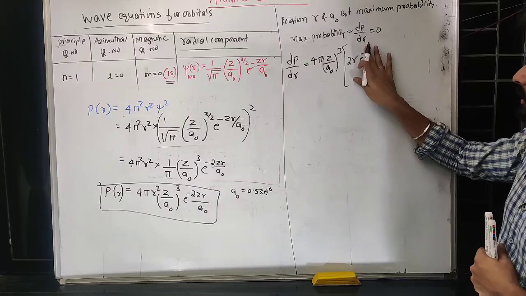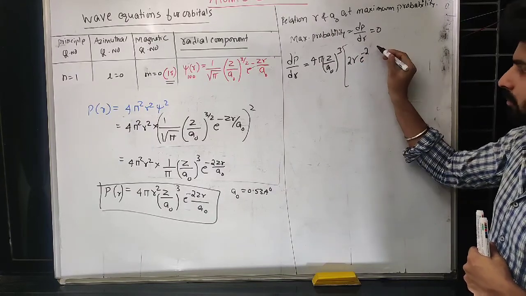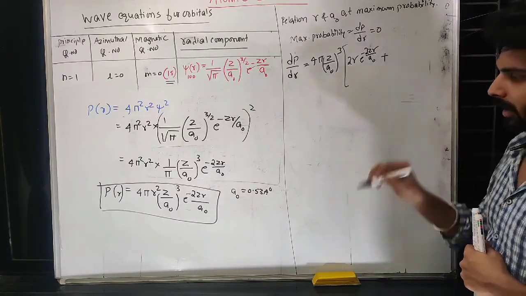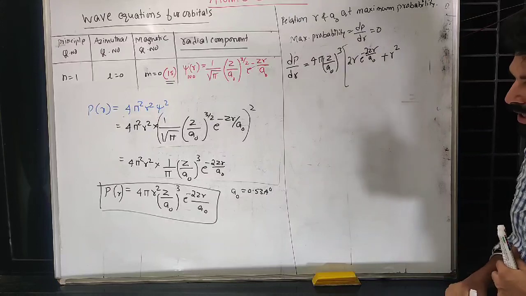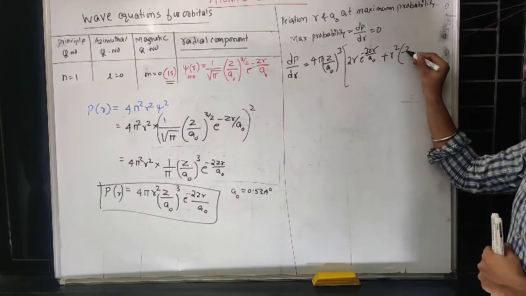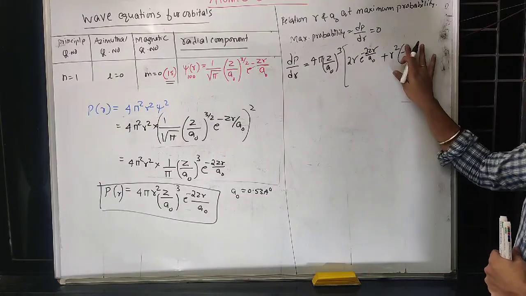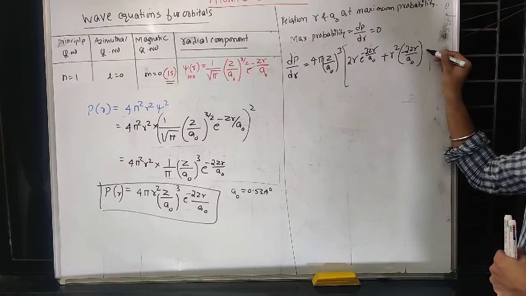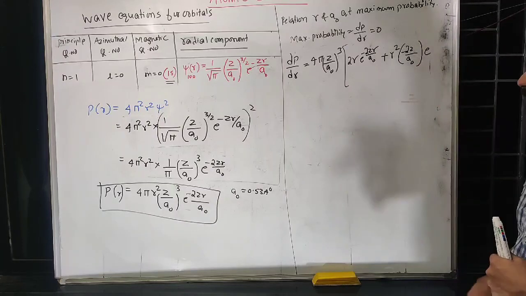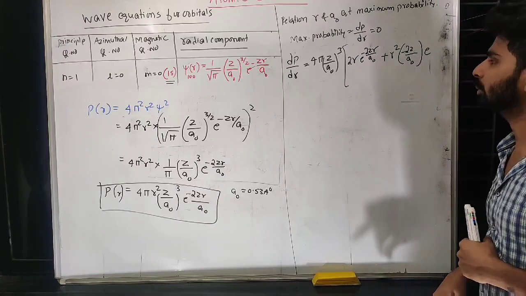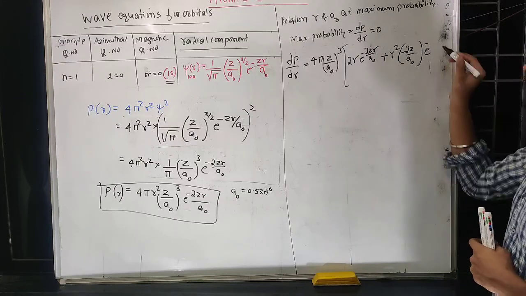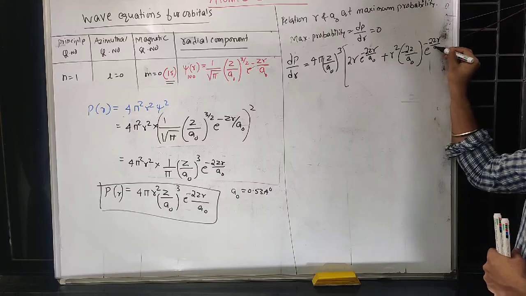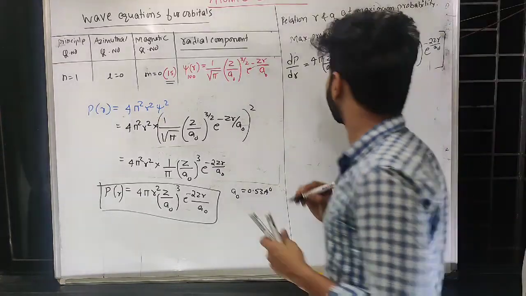Plus, keeping r square constant and differentiating the e term, the power will come down as minus 2 Z upon a naught. No, r won't come, so that constant will come down, minus 2 Z upon a naught, while keeping the other term, e power minus 2 Z r upon a naught. So this is how we can differentiate that.